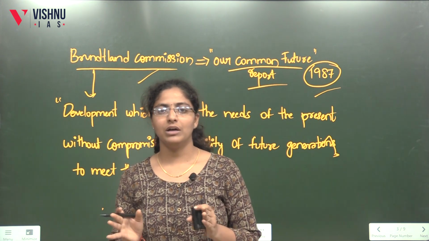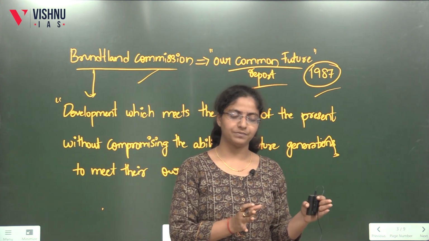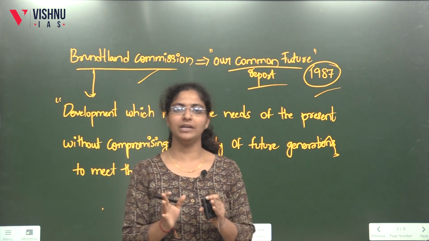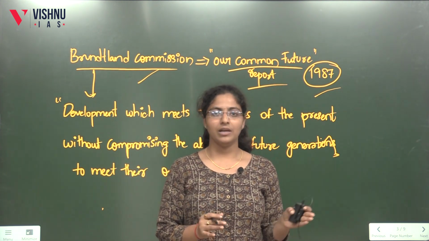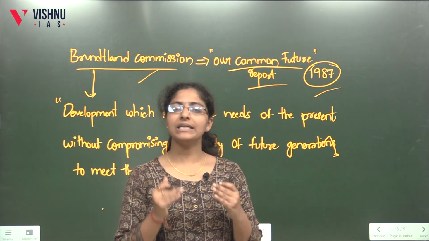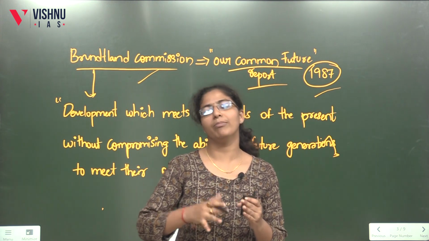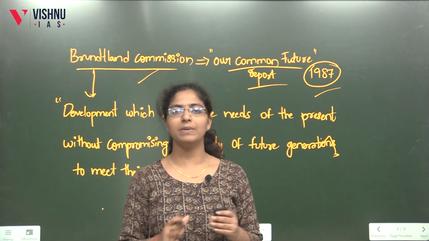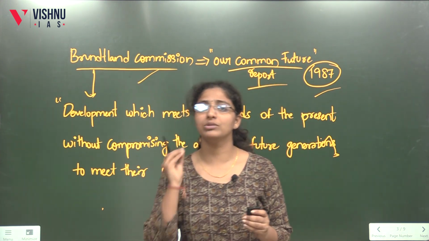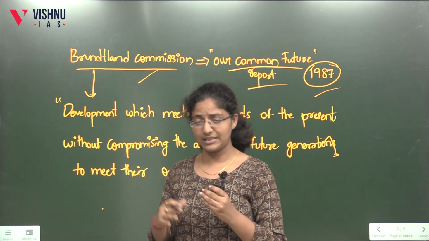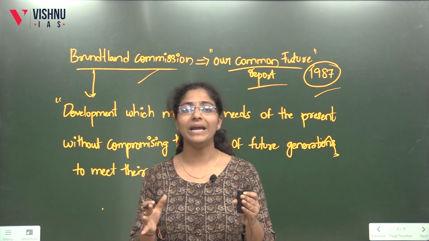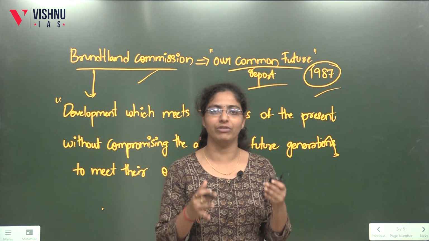Let us assume that there were 100 units of environment during our parents' time. They transferred 80% of it to us, and now we are using it at a pace that by the time it gets to our children, it will be somewhere around 10 or 5. That would not be sufficient for them to sustain their life. So these sustainable development goals are something you have to follow in order to maintain an equilibrium in the usage of resources.